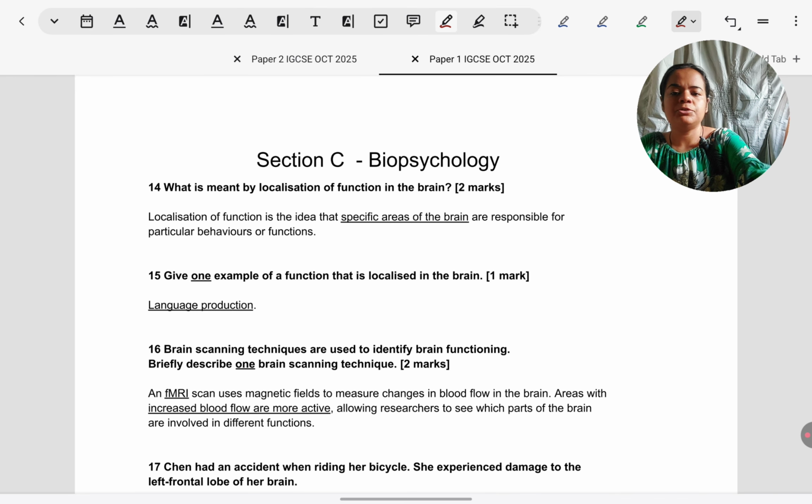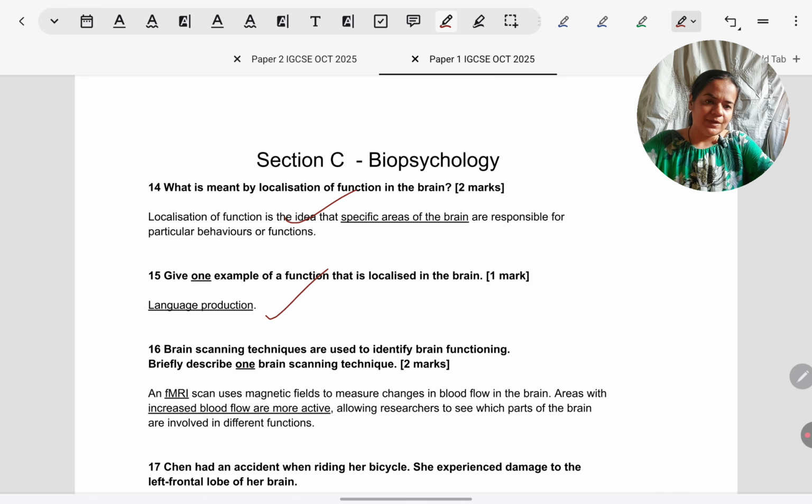What is localization? For 2 marks, make sure to give a clear definition. At least 2 points should be there. So of course, one will be specific brain areas, second will be specific functions, that is behaviors or cognitions. Then a very simple question: one example of a function that is localized. Language production, because Broca's area is what comes to mind easily, but anything you can give.